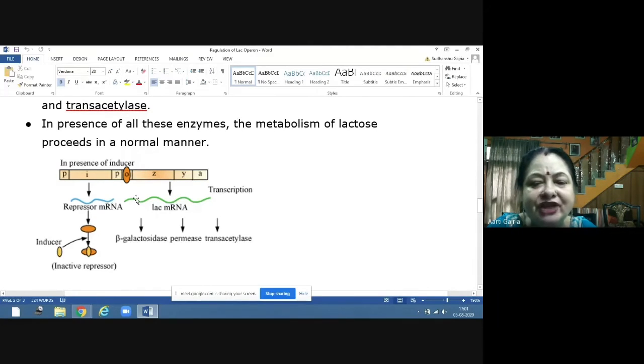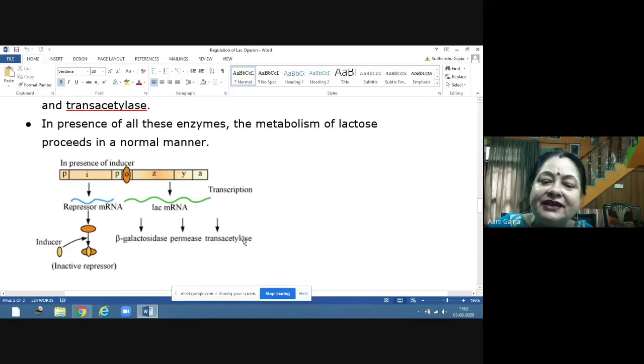From Z, the protein which is formed will be beta galactosidase. This is transcription and this is translation. So after transcription, LAC messenger RNA will be formed, and after translation from Z, beta galactosidase will be formed, from Y, permease will be formed, and from A, trans-acetylase will be formed.